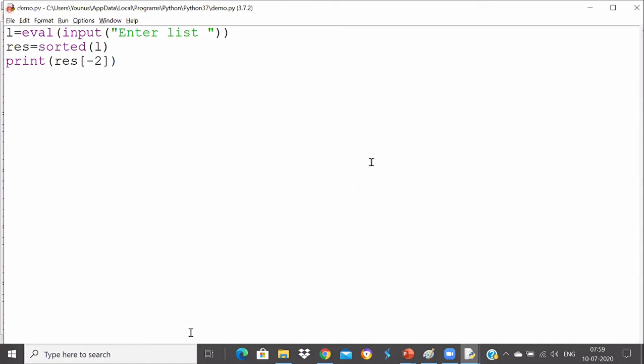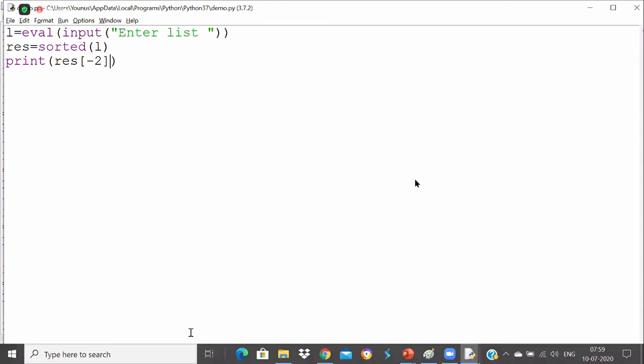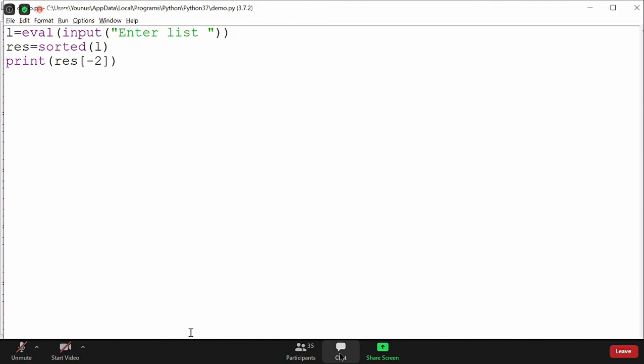So very easy. Just take the list and sort it. It gets sorted, and then store the result and print that result. Whatever you wanted to print, the largest, the smallest, the second largest, you can print it very easily using indexing. Okay, perfect. So let's go with our topic.